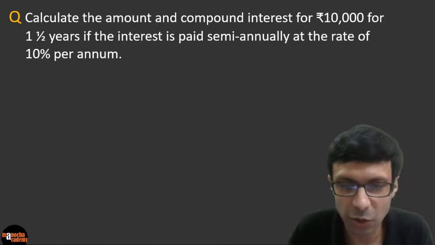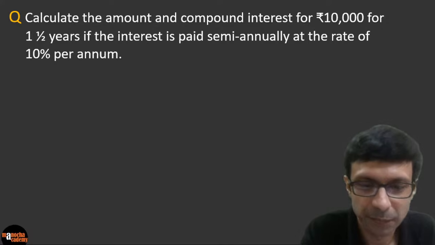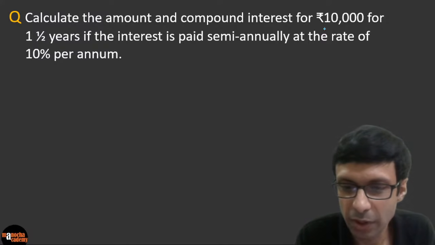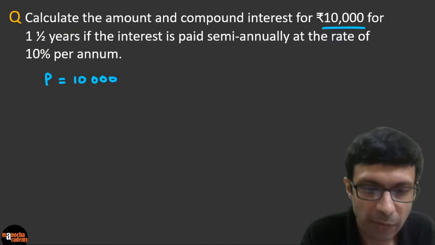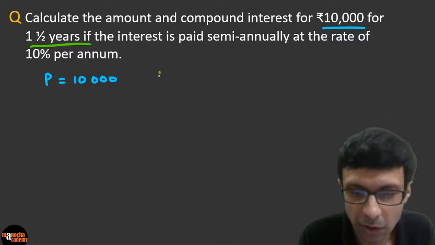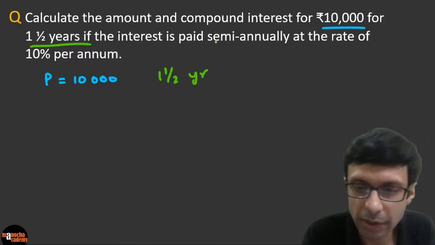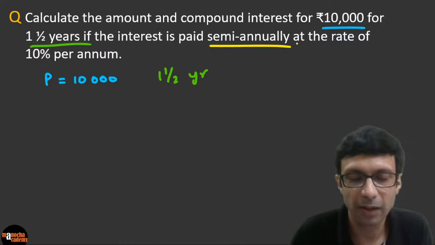So let's take a look at this question. What does it say? The principal is 10,000, right? So please write that. So principal is 10,000 here. The time given to us is 1.5 years, right? So time you can see given is 1.5 years here, right? And then we have something interesting, semi-annually, right?